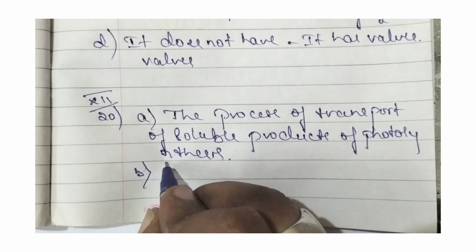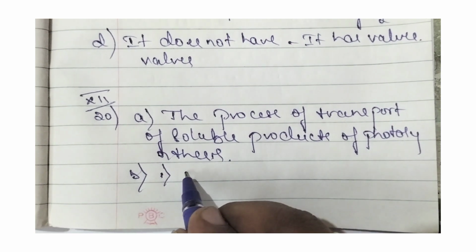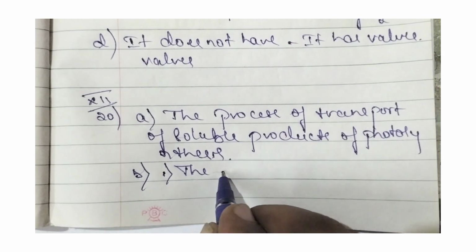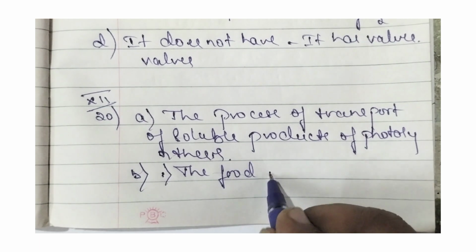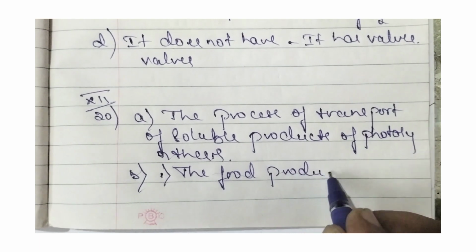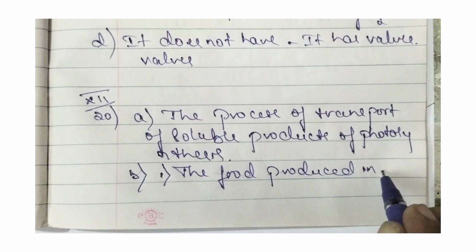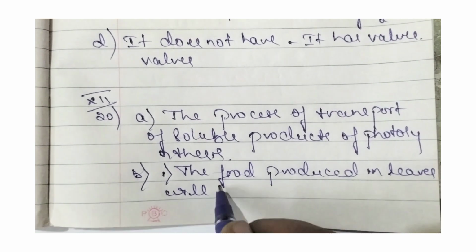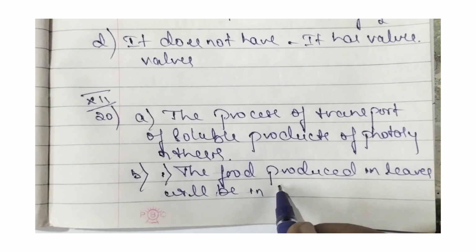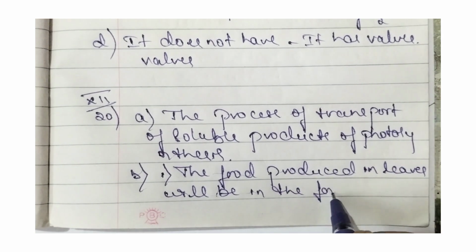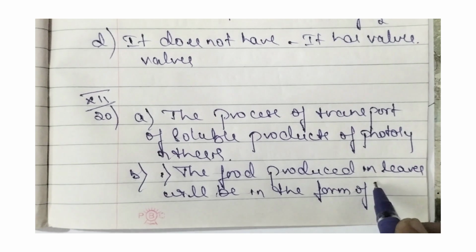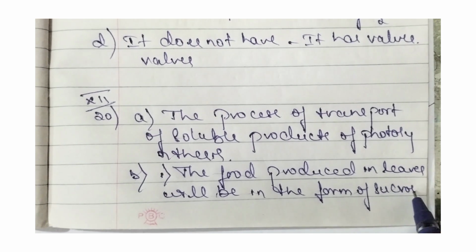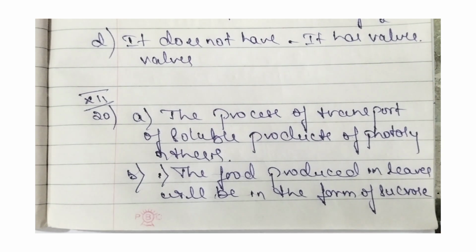So in that big question is there, how translocation occur in plants. So let us write in point wise. The first point is that the food produced in leaves will be in the form of sucrose. This is the first point.